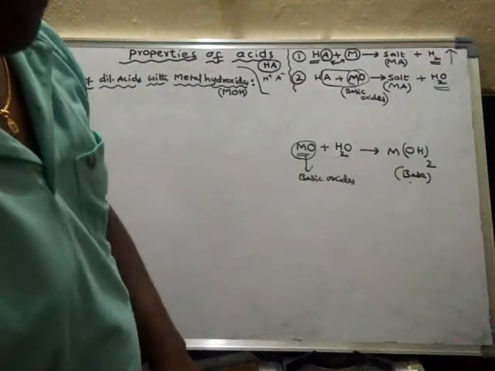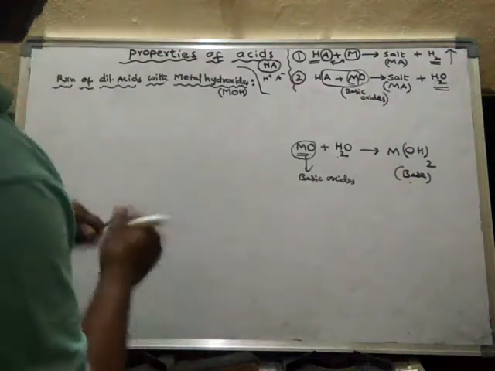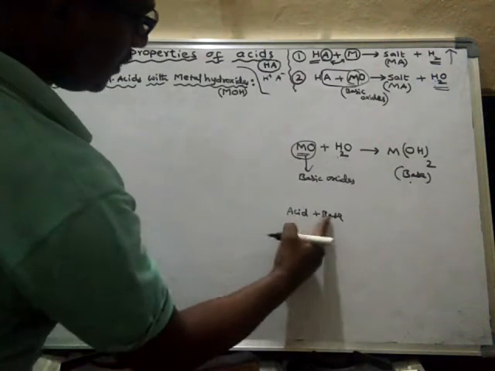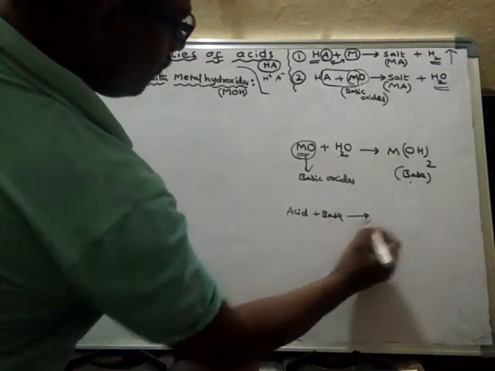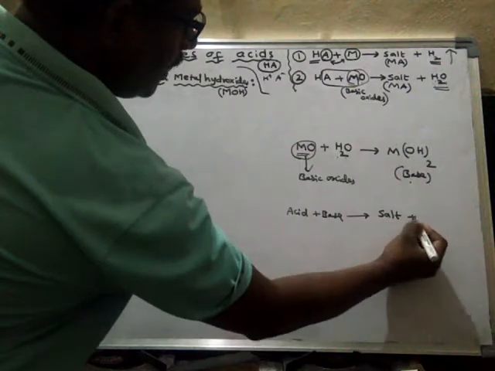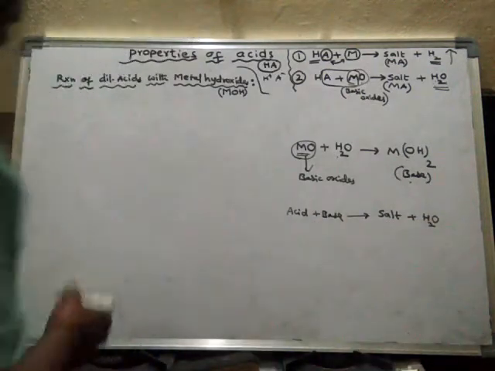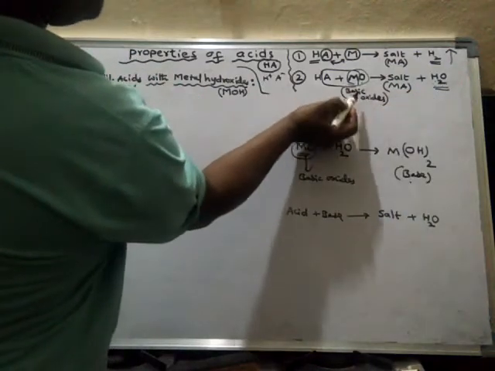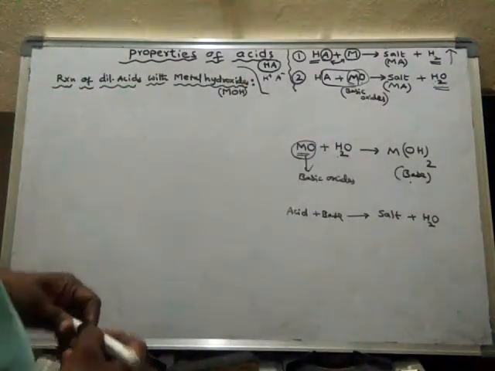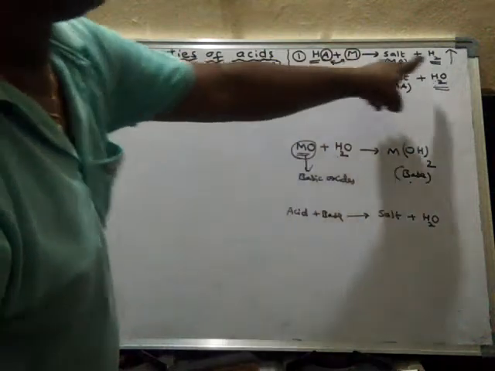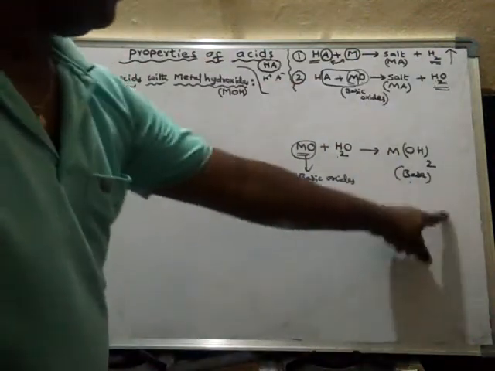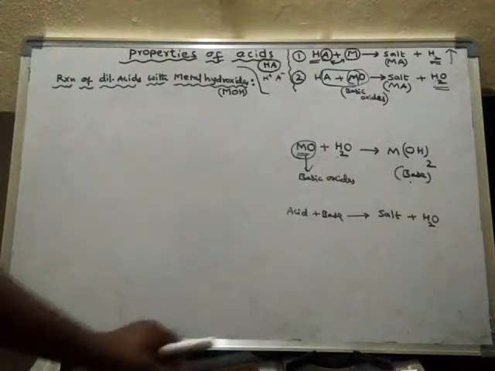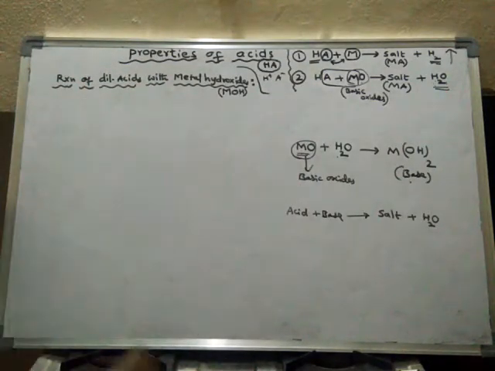We have already seen in our previous video that the reaction between an acid and a base leads to the formation of salt and water. In this case also salt and water are formed, because metal oxide is a basic oxide, whereas with metal, hydrogen gas is formed. So these are the things we covered in our previous video.